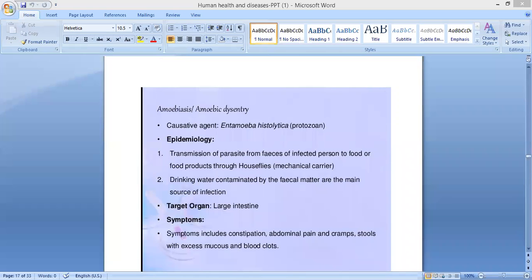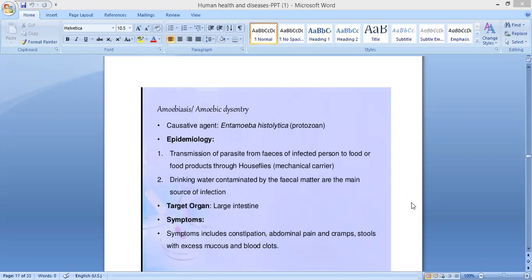Good morning, students. In this session, we are going to learn about a few diseases. First one, it is amoebiasis. It is also known as amoebic dysentery. So, which is the causative agent for this disease? Entamoeba histolytica. It is a protozoa.